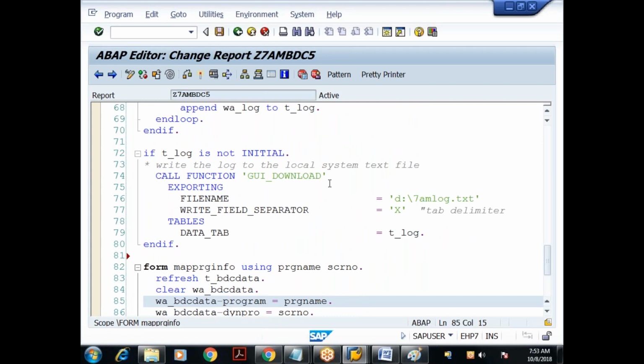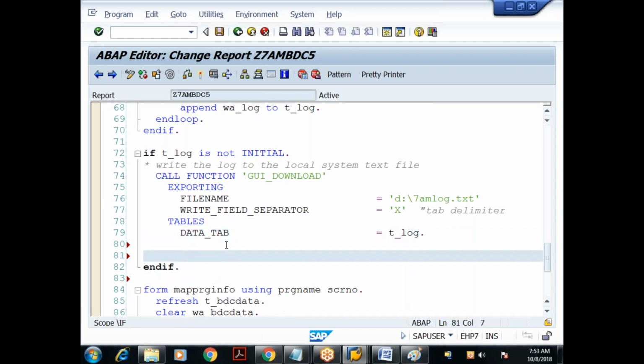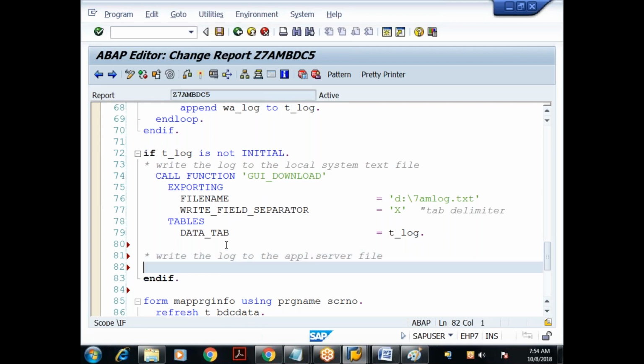Done. So here only I'll say I want to write the log to what? My application server file. So write the log to the application server file. What I'll do, I'll declare one variable v_path, type what? String. Value. What is the path?